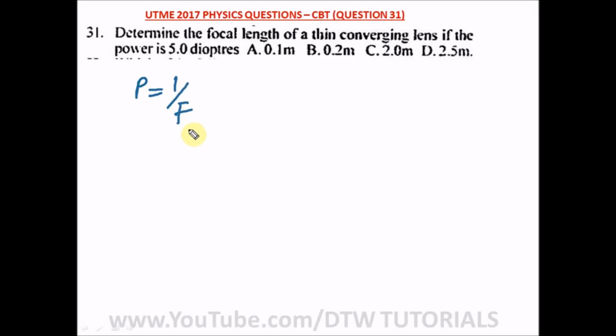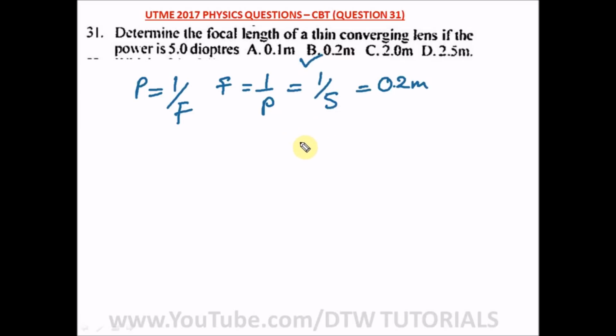P is equal to 1 over the focal length. So here we're told to look for the focal length. So F is equal to 1 over P. That would give us 1 over 5, and 1 over 5 is 0.2 meters. So our right option here is option B.